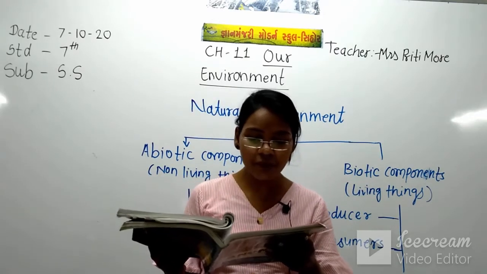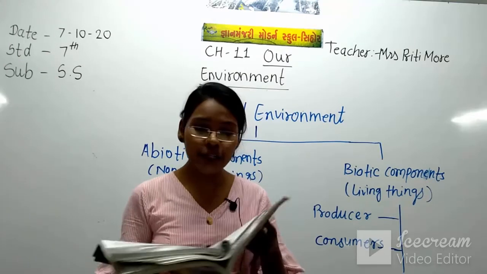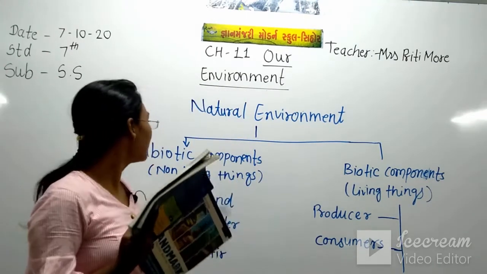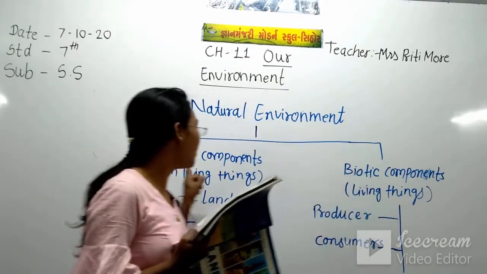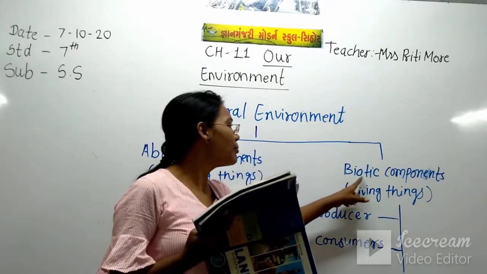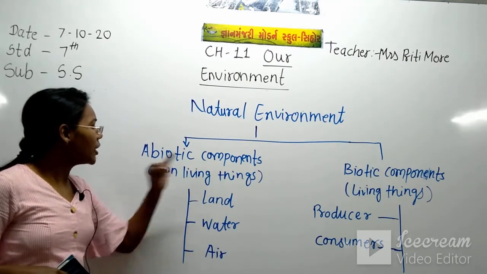The natural environment has 2 components, abiotic and biotic. As I have written here, abiotic components and biotic components. So what comes in the abiotic components?